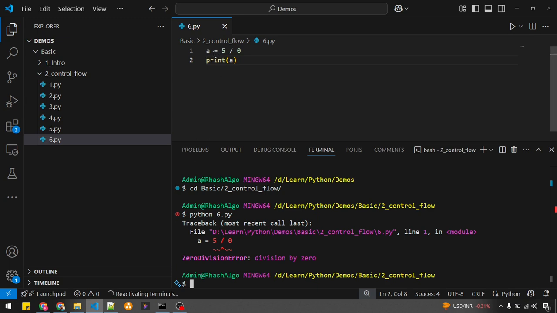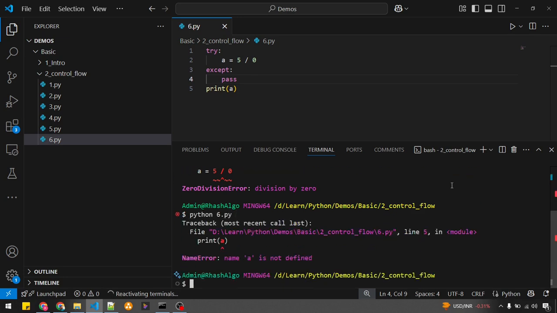To do that, what I simply need to do is put this code block, a equal to 5 divided by 0, in the try, and then except, pass, which means I'm not doing anything. Now let me run this program. What error did we get here? Name error. What does that mean? The variable a is not defined at all, because though I defined it as a equal to 5 divided by 0, it threw an exception. That's the reason I am getting this exception.